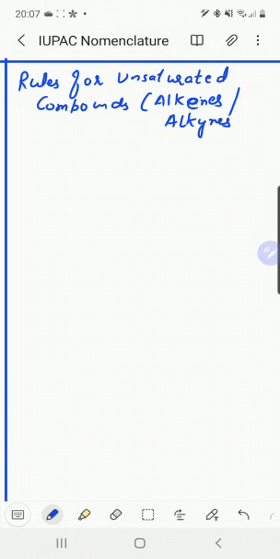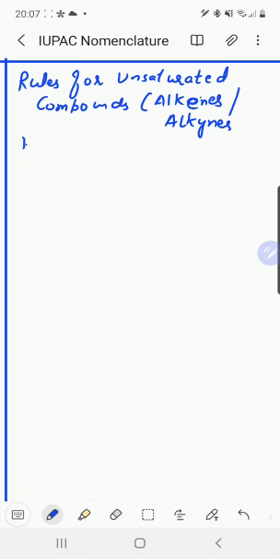Hello friends, in today's lecture we will discuss the rules for nomenclature of unsaturated hydrocarbons, that means alkenes and alkynes. Now the first rule for the nomenclature is the parent chain must contain the multiple bond, regardless of the fact whether it also denotes the longest continuous chain of carbon atoms or not.